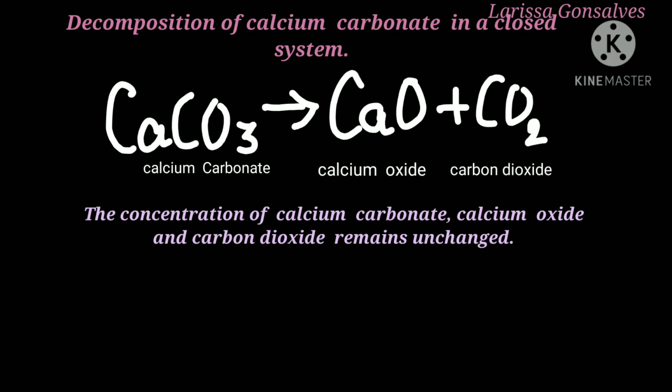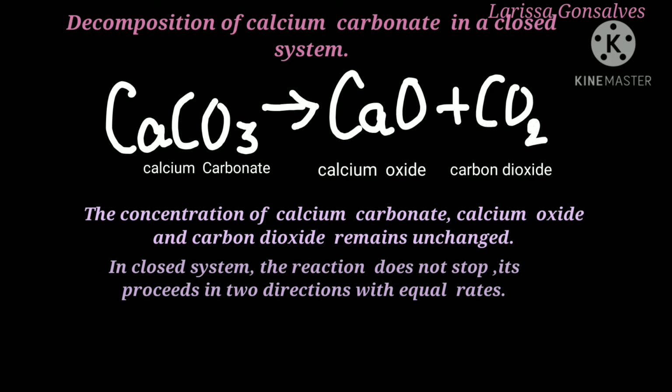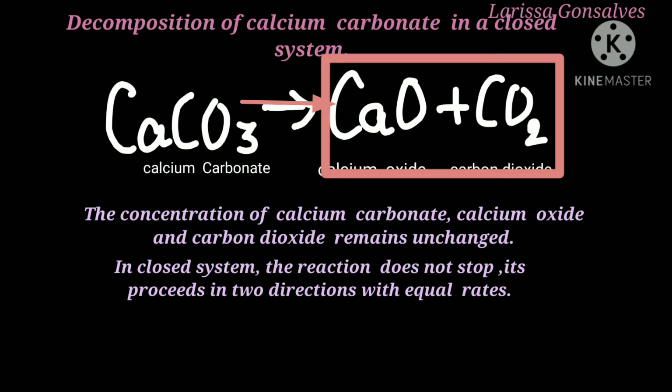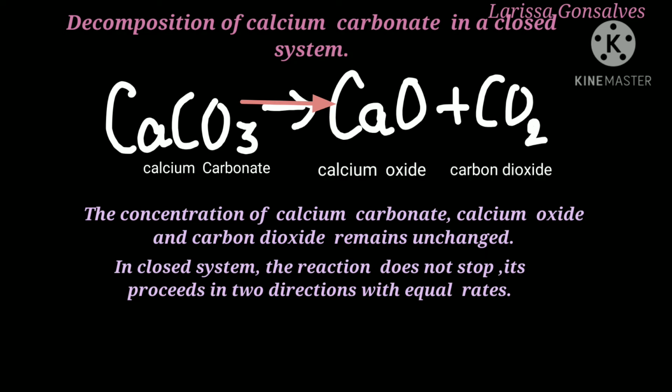Chemical equilibrium is a condition in the course of a chemical reaction where there is no net change in the amounts of reactants and products. However, in a closed system, the reaction actually does not stop. It proceeds in both directions with equal rates. What does this mean? Calcium carbonate first decomposes to form calcium oxide and carbon dioxide. The same calcium oxide and carbon dioxide recombine to form calcium carbonate again.